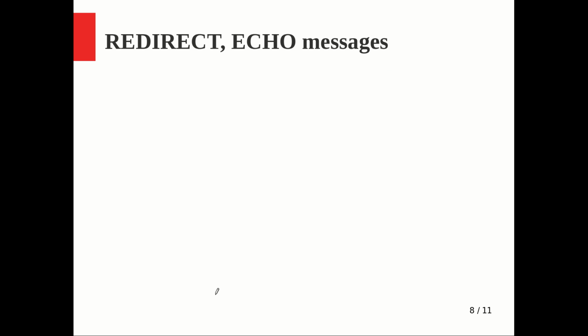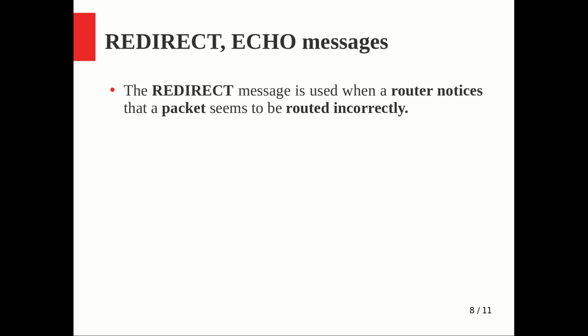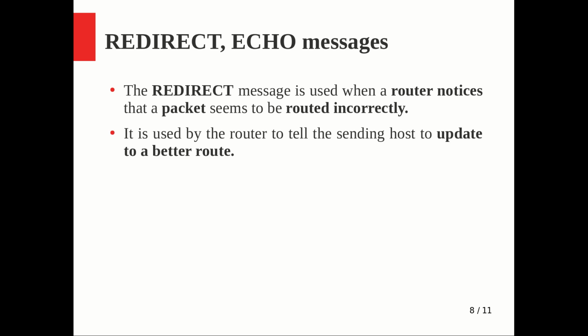And two more messages, the redirect and echo messages, something I already told you. The redirect message is used when the router notices a packet seems to be routed incorrectly, or the path may be congested, and some other better path exists, but still the previous router is not able to choose that better path. So it can inform the previous router by a redirect message, to tell the sending host to update to a better route. Either the previous sending host, meaning the actual host, or it could be the previous sending router in any way. Whoever sent that to me, please try to update the route. That is the meaning.